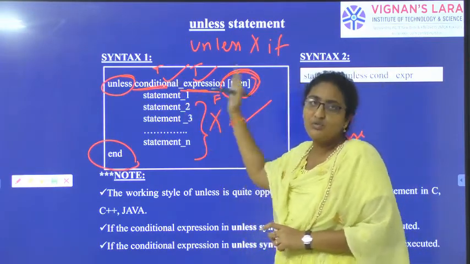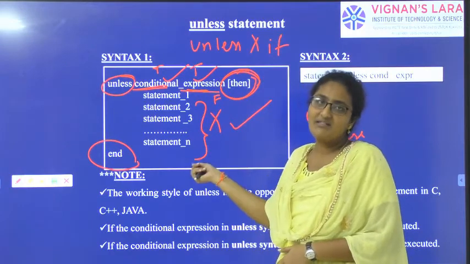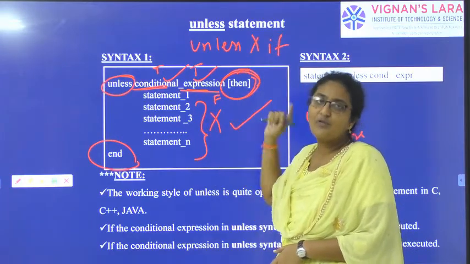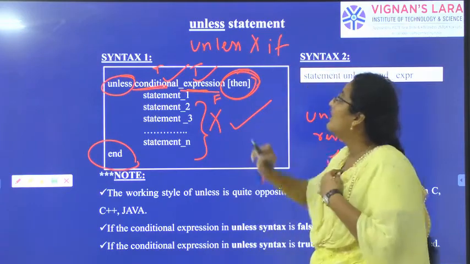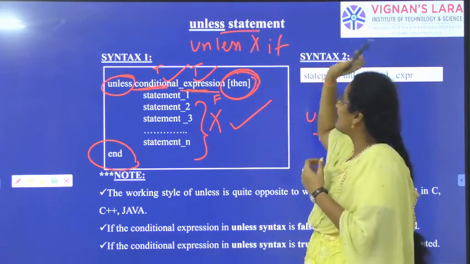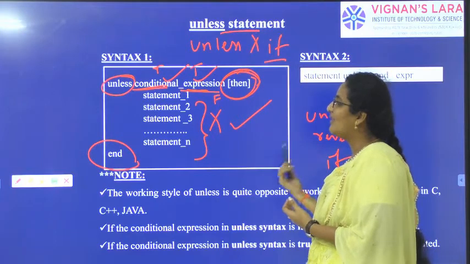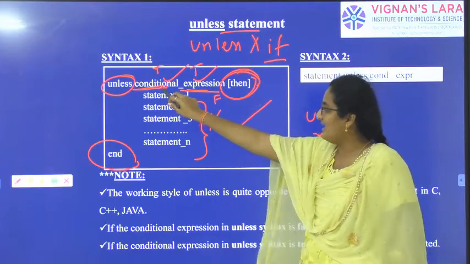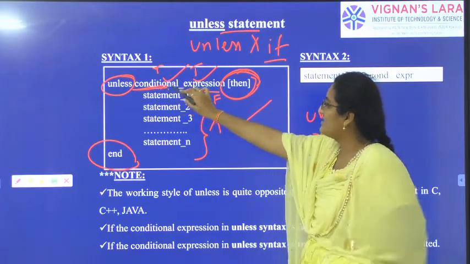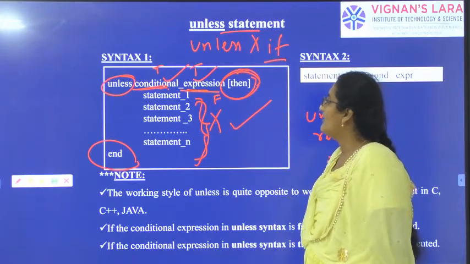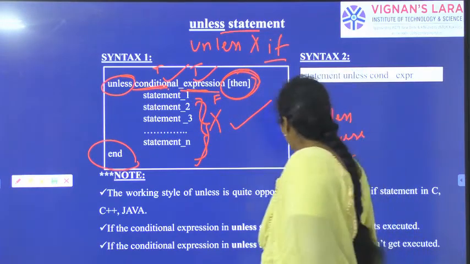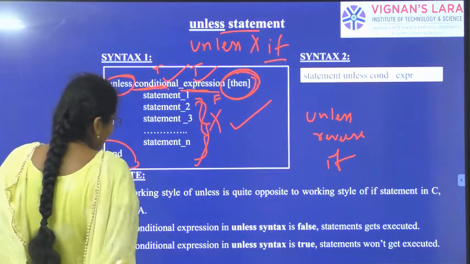Condition expression true: statements are executed. Condition expression false: statements are not executed. The unless statement is the reverse: if the condition and expression are true, the statements will not be executed; if false, the statements will be executed.